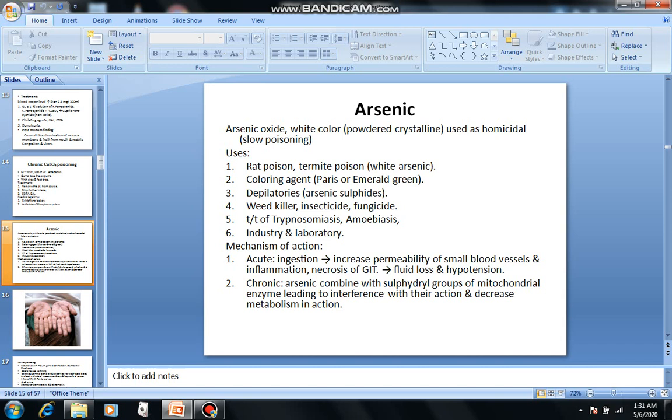There are two mechanisms of action, one acute and one chronic. Acute: after ingestion, it increases the permeability of the small blood vessels and causes inflammation, leading to necrosis of the GIT, which leads to fluid loss and hypotension. And in chronic toxicity, arsenic combines with the sulfhydryl group of mitochondrial enzymes, leading to interference with their action and decreased metabolism.